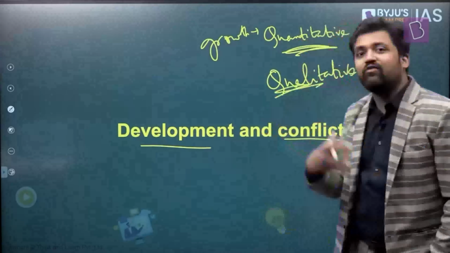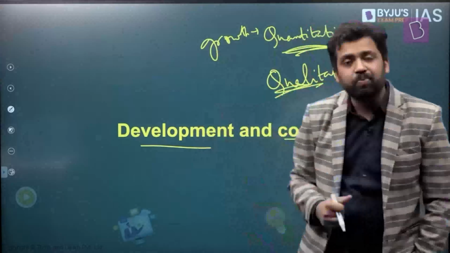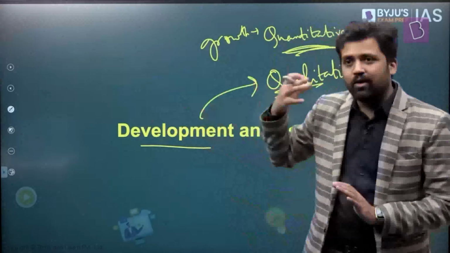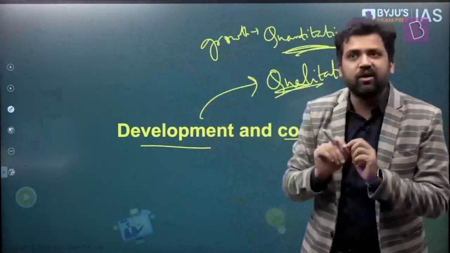Quality of life has improved. Development means quality of life might change, might improve. So development is slightly broader than economic growth. But yes, economic growth is important for development. If you are not having economic growth, you will not have development. But if economic growth is there, it does not necessarily imply development will be there.